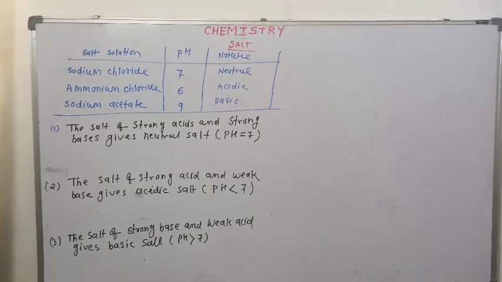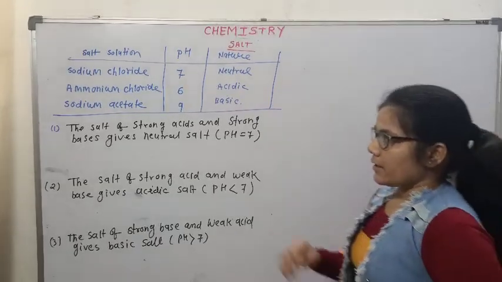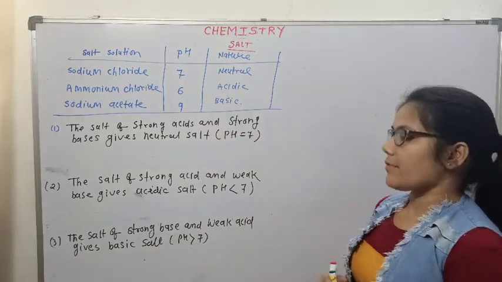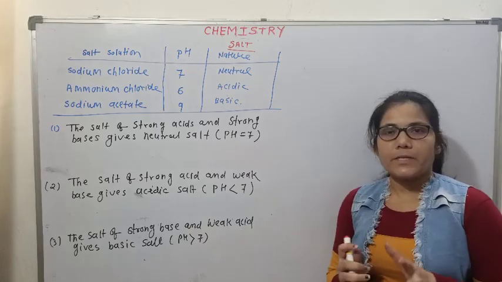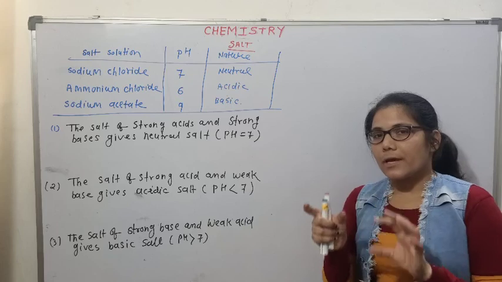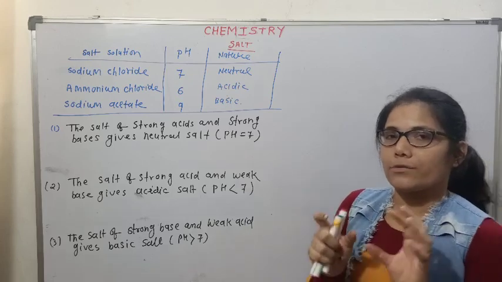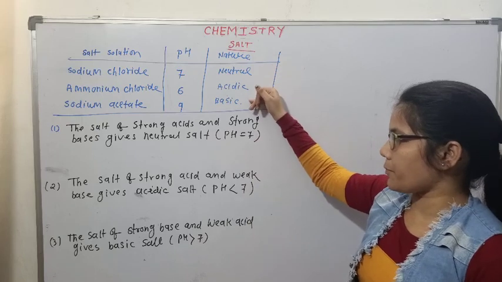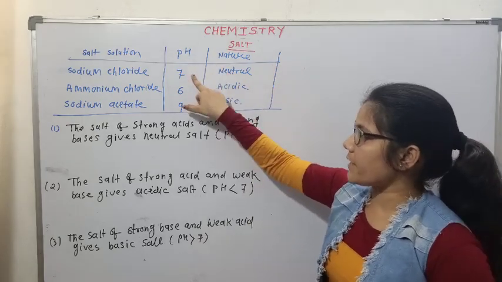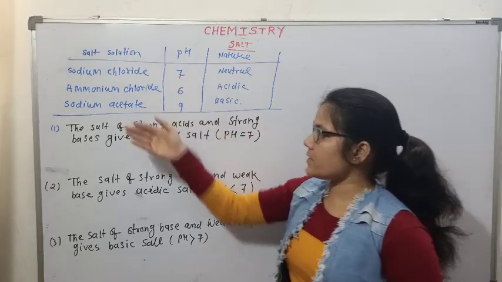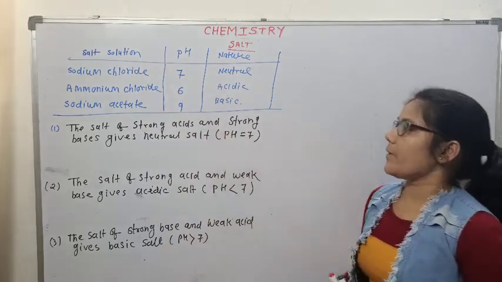So pH of salt can be explained through the aqueous solution of salts. The aqueous solution means salt is mixed with water. So hydrolysis takes place, and the aqueous solution of salt gives its pH. This may be neutral, acidic or basic, that means pH is 7, below 7 or above 7. So for these examples, the pH are mentioned here.